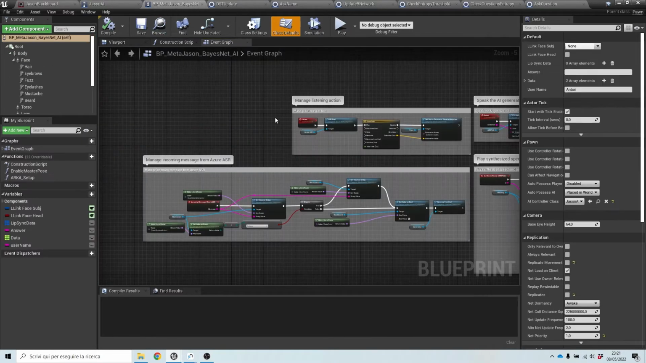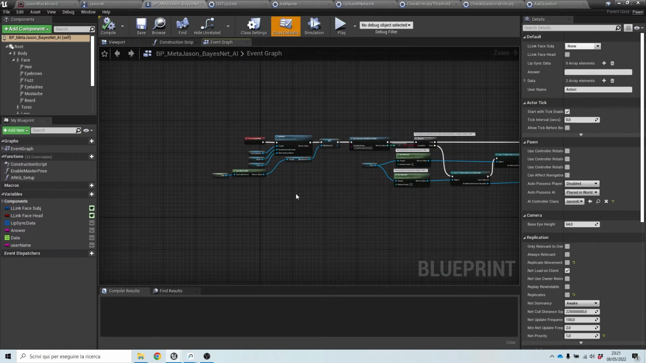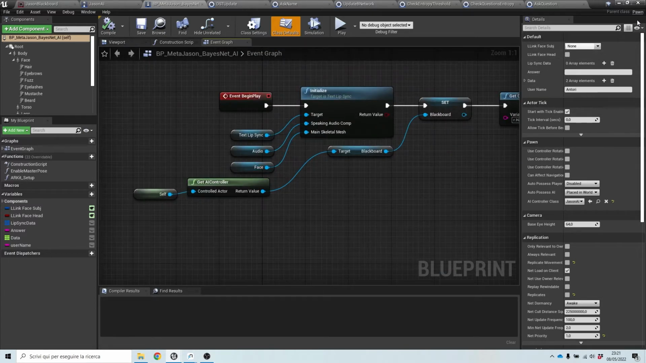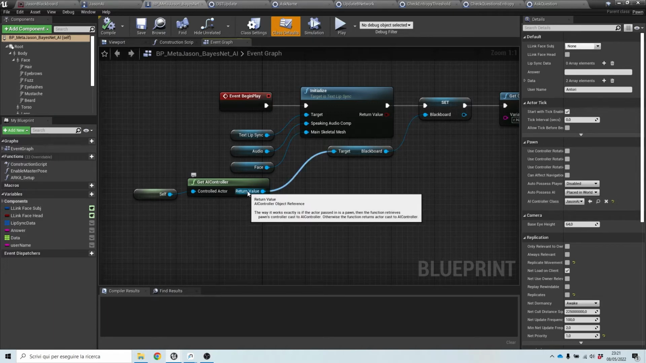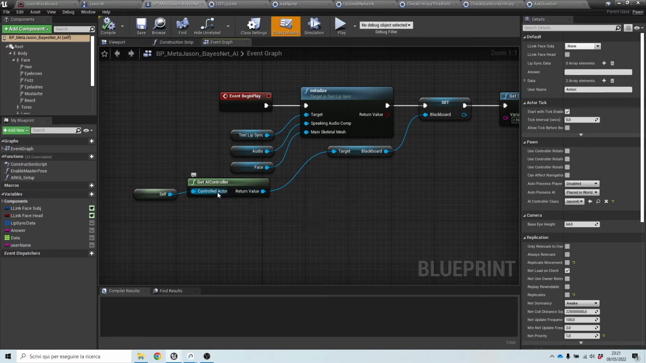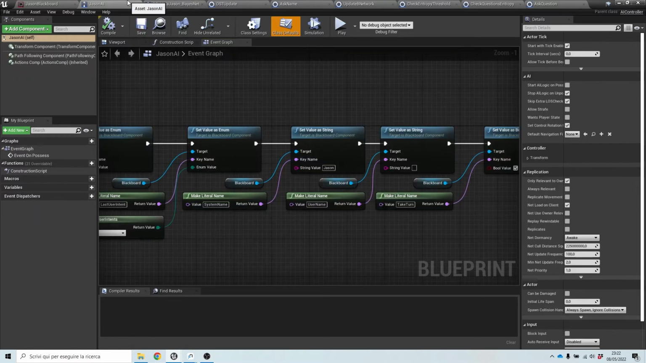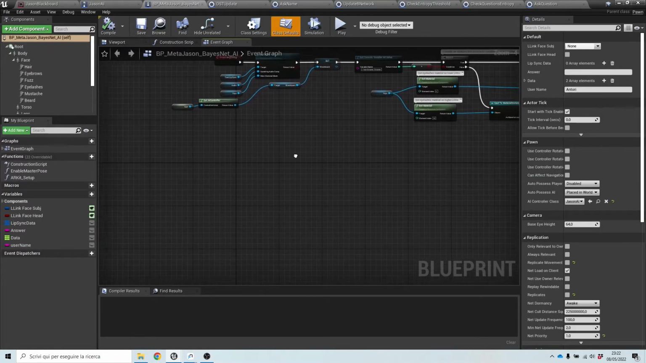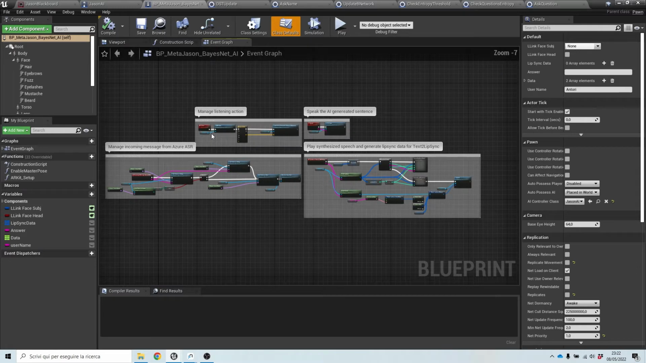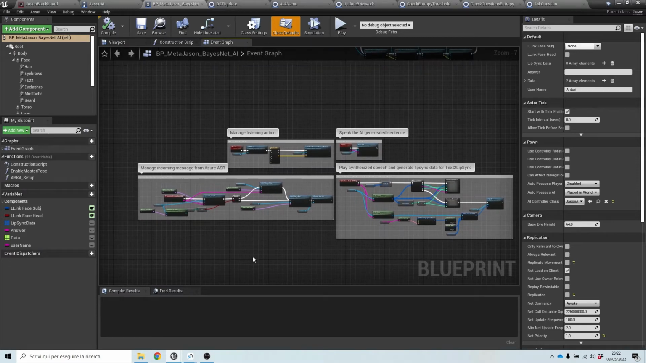Next, in the blueprint representing JSON, controlling JSON, we have to make sure that our JSON is a pawn so that we can assign the JSON AI controller to the AI controller class here. Once we did this, we can get a reference to the blackboard used by the AI controller here. And we can move the logic that was here inside a behavior tree.